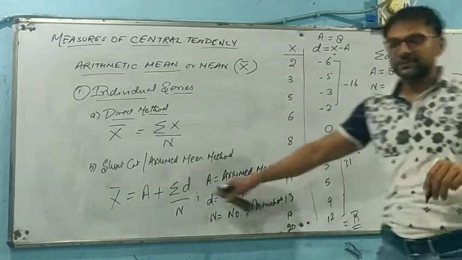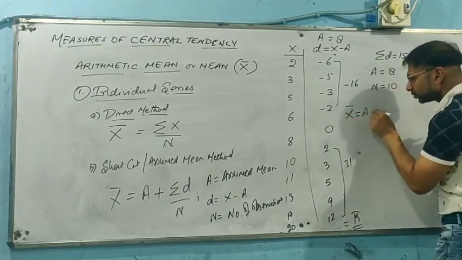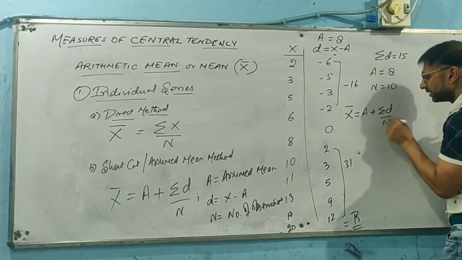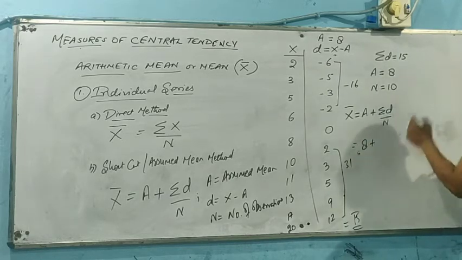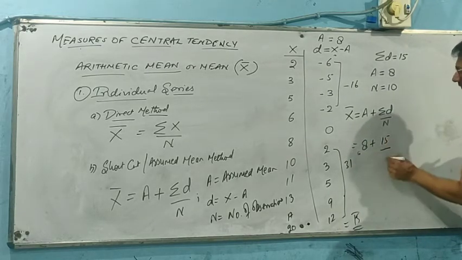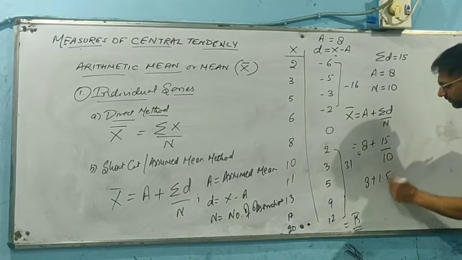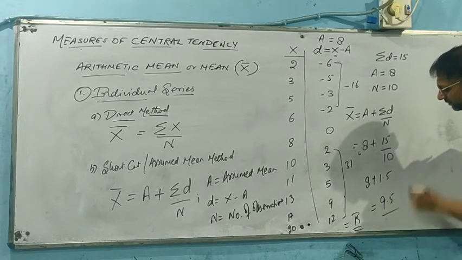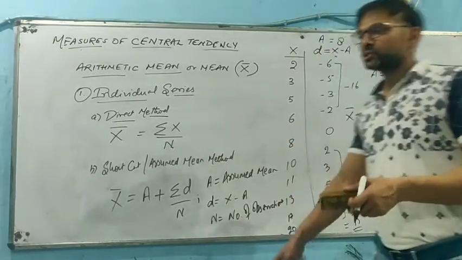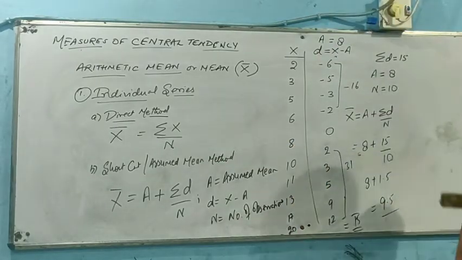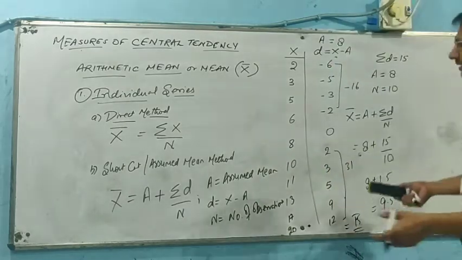Now we need to apply this formula. Our mean value, x bar, will be equal to a plus summation D upon N. It means a was 8 plus 15 upon 10. So 8 plus 1.5 equals 9.5. So this was the same answer that we found with the other method. So for an individual series, we need to find the arithmetic mean by following these two formulas. Okay. So we have taken an example with you.